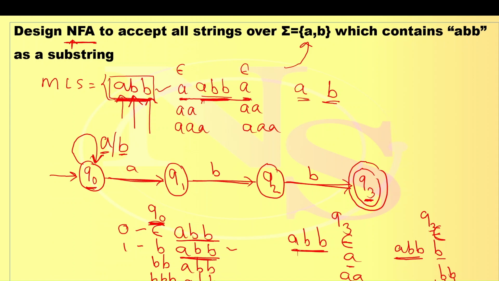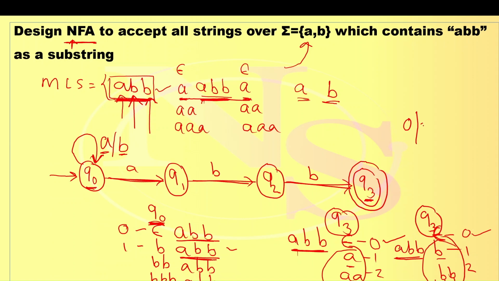It means that once I read the ABB at state Q3, 0 A's are possible, or 1 or 2 or 100. Similarly at Q3, 0 B's are possible, epsilon meaning the empty string, or 1 B or 2 B's or many B's. So at Q3, there are chances of getting 0 A's or 0 B's, or many A's or many B's. So at Q3, the 0 or many scenario applies for which symbol? For A as well as for B.